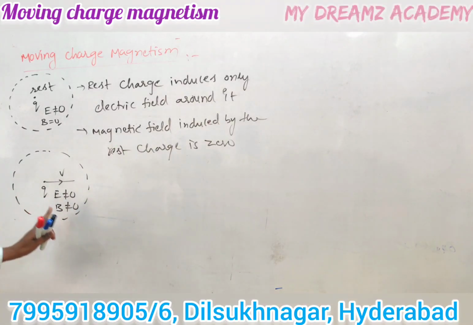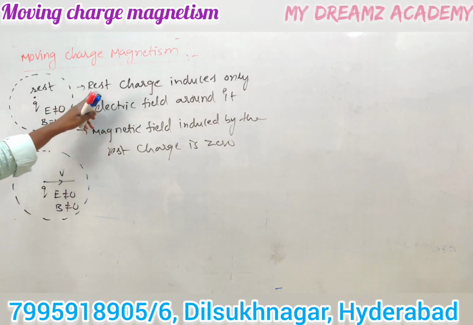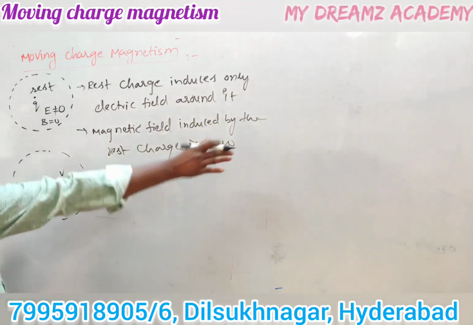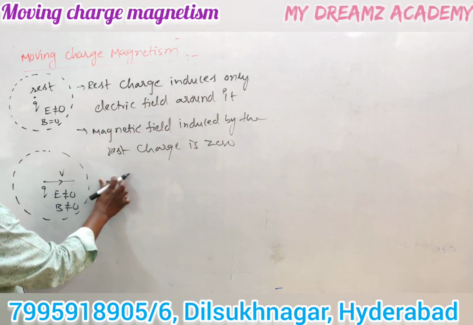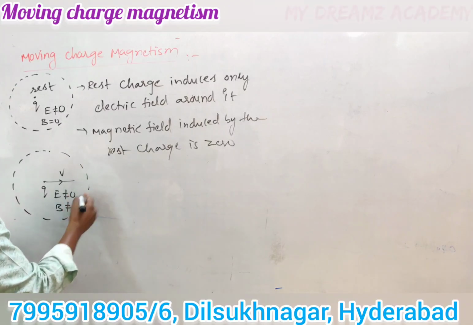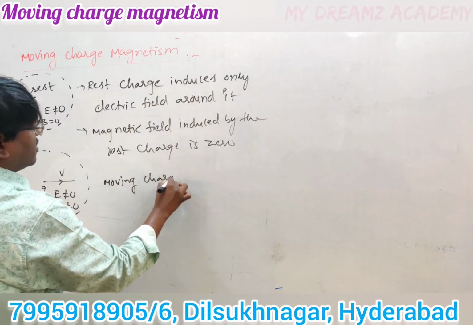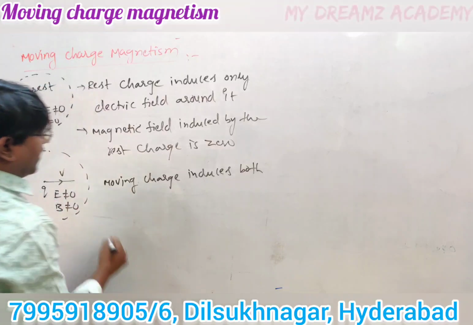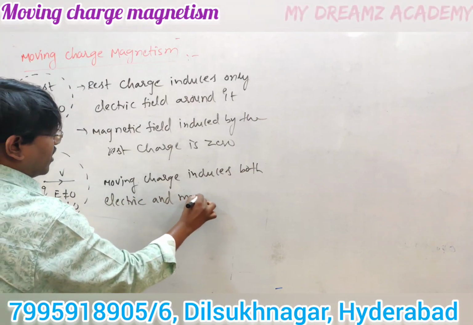A rest charge induces only an electric field, and the induced magnetic field by the rest charge is 0. When it is moving with some velocity, the moving charge induces a magnetic field. A moving charge induces both electric and magnetic fields around it.